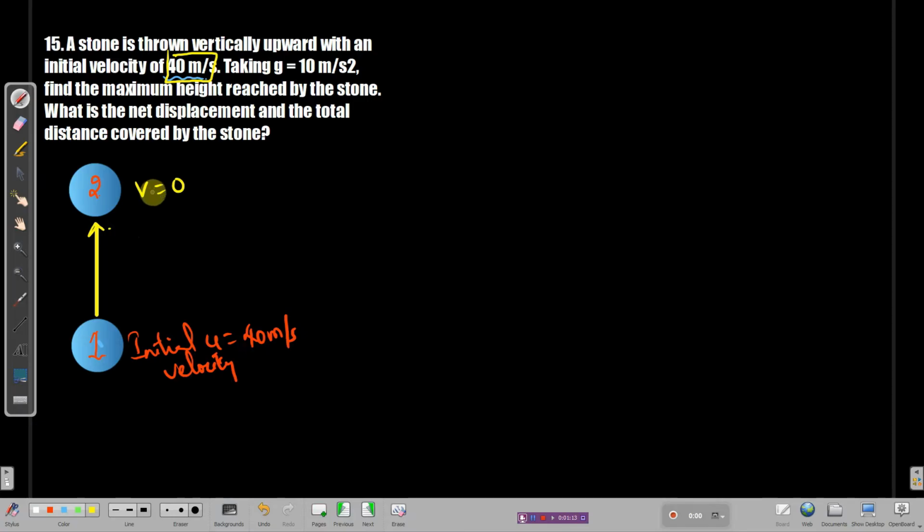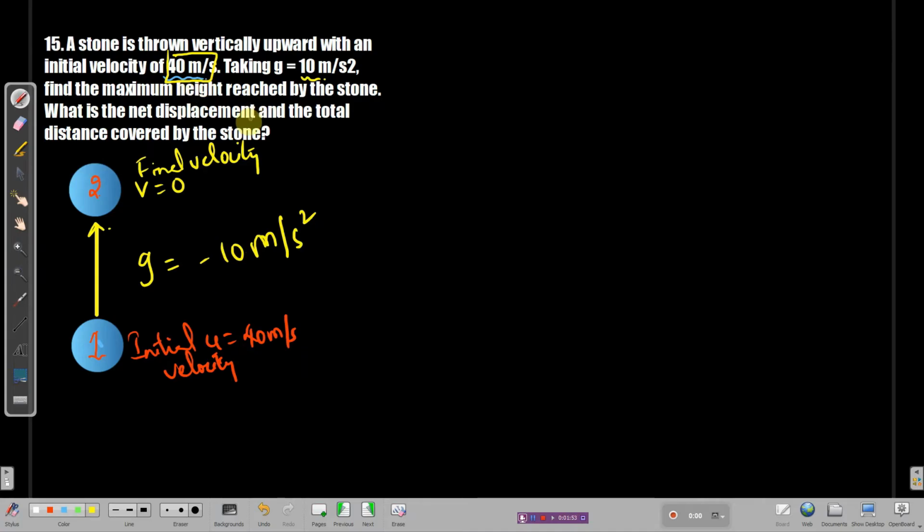Your ball will climb up to the maximum height, and it will fall back again when the velocity is zero. The velocity of the ball will continuously decrease if the ball is thrown vertically upward. So here the final velocity we can write as v equals 0. Initial velocity u is 40 meter per second, and he is urging you to take g as 10 meter per second square. I'm taking minus 10 because when you throw something, it goes up, but the acceleration due to gravity acts in the opposite direction. So I'm writing minus 10 meter per second square as the acceleration due to gravity.